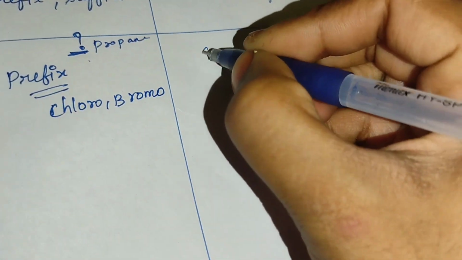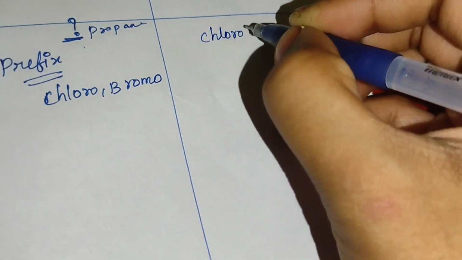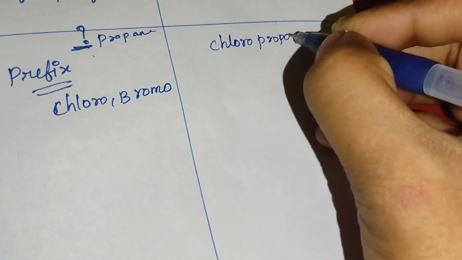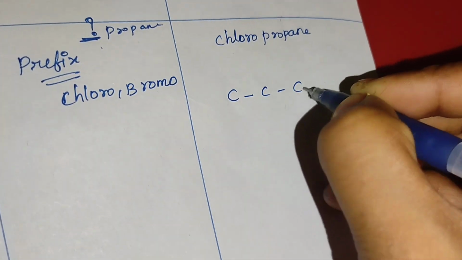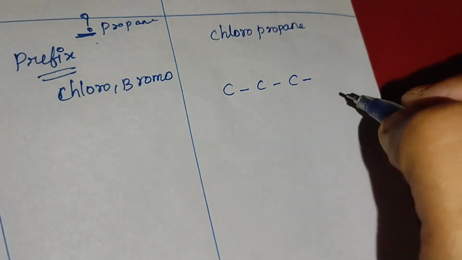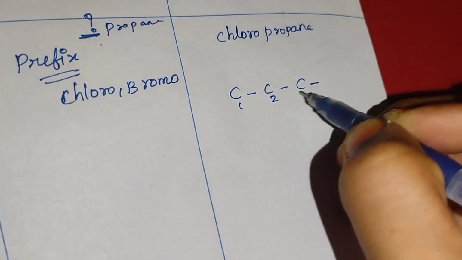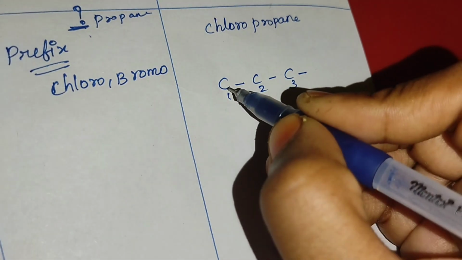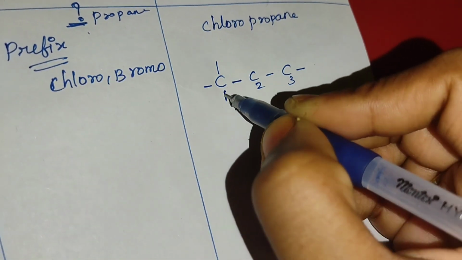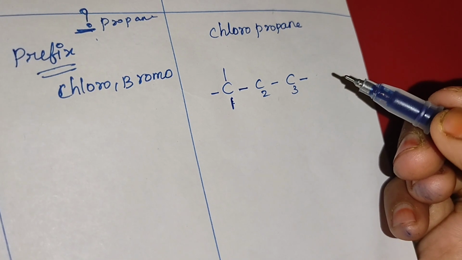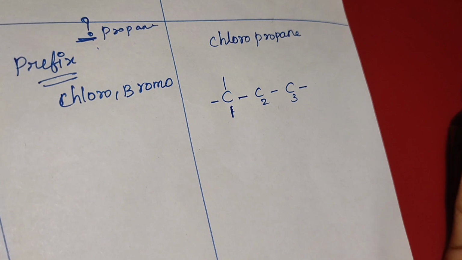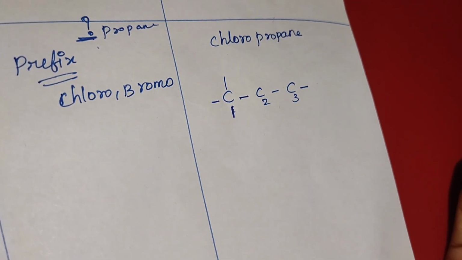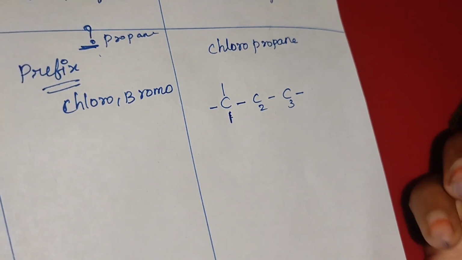Now an example we can say is chloropropane. Propane means how many carbons will be present? 1, 2, 3, three only. Propane 1, 2, 3. Now complete the valency for this one: 1, 2, 3 and 4. If you have any doubt about valency and how to fill hydrogen atoms, I will give the link in the description box. You can see those videos clearly, then when you come here it will be easy for you.